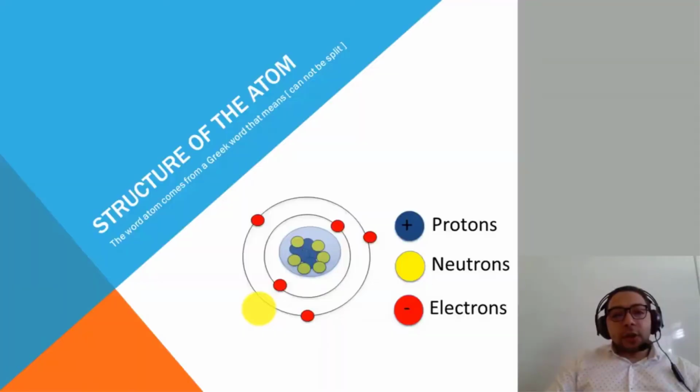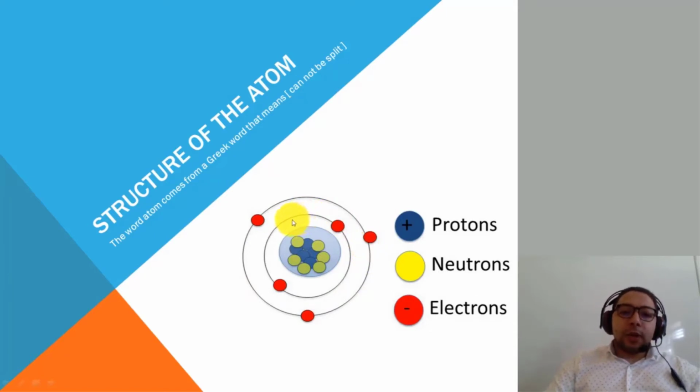So let's first talk about the structure of the atom. The structure of the atom consists of a core. This core is called the nucleus. The core consists of neutrons, represented in yellow color, and protons, represented in blue color. Surrounding the nucleus we have levels or energy levels. These energy levels contain a red particle which is called an electron. So we can say that we have a core. This core consists of two particles, proton and neutron, and surrounding the nucleus we have energy levels where electrons are moving around the nucleus.